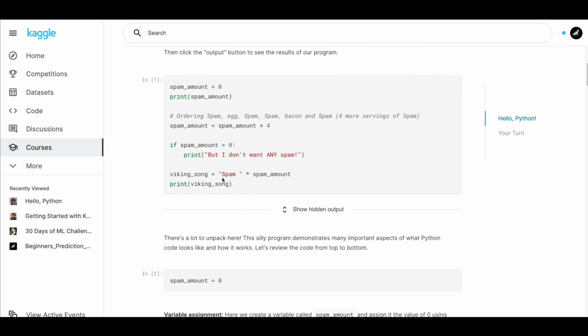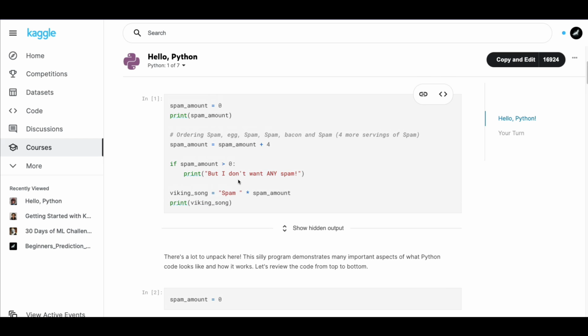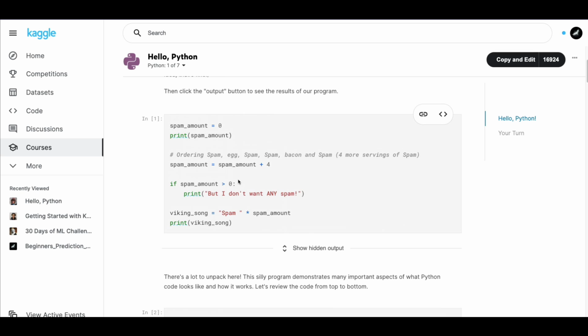Ultimately, there are a lot of ways that you can show your output. One of the good ways you can become a better programmer is reading the code and trying to guess what the machine would do. That will give you some sense. So let's do the same exercise. What are we going to do? We are going to assign 0 to spam amount and then print spam amount.